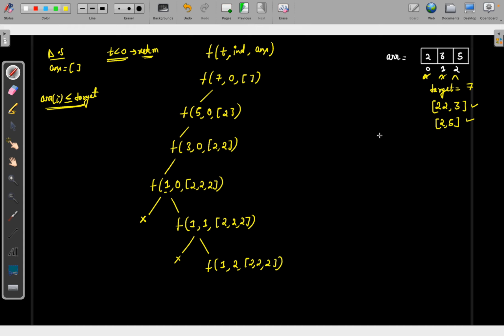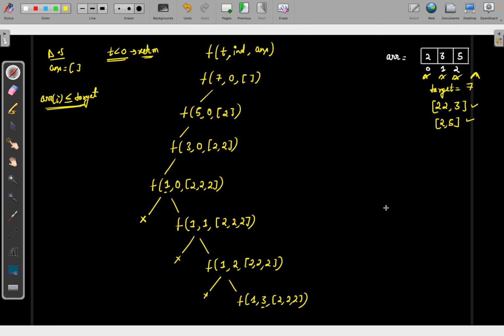Now again you have a condition: will you take 5? Because if you are taking 5, the target will become less than 0. There is no need to take 5, so you won't do this call and you will again move ahead. Once you have moved ahead, you are at 3, and we can say we have reached the end.